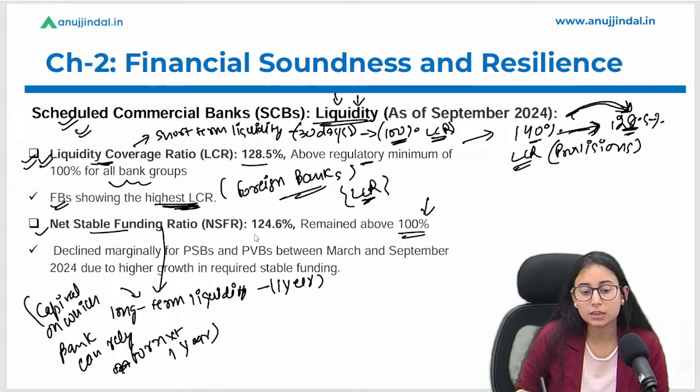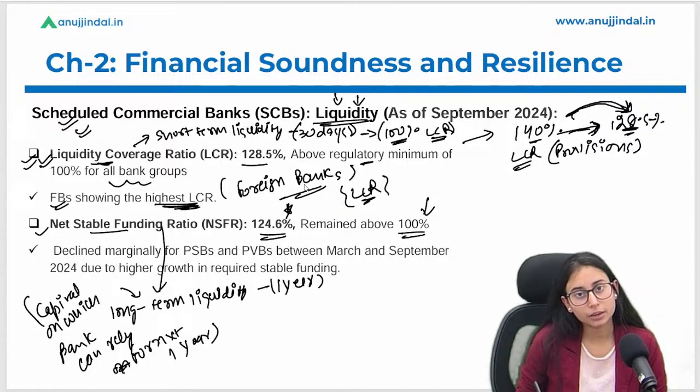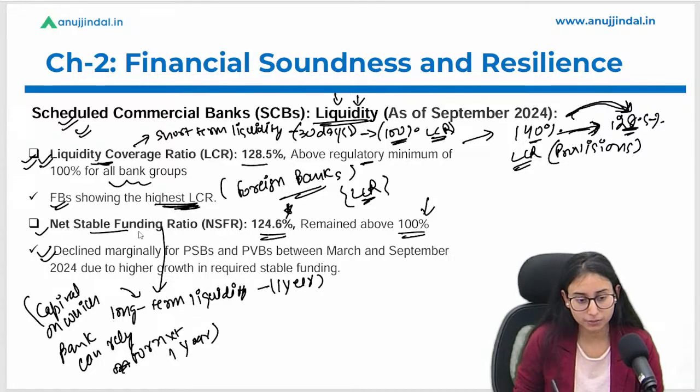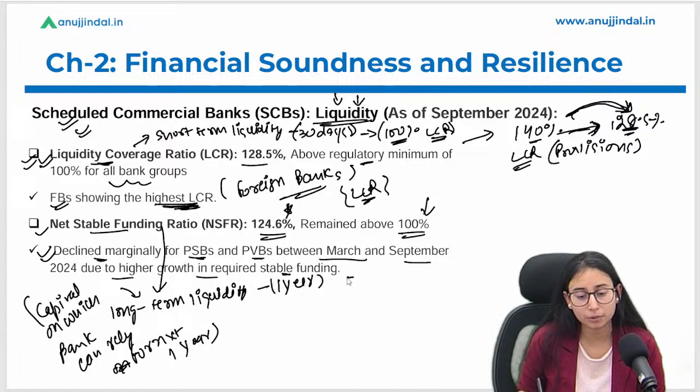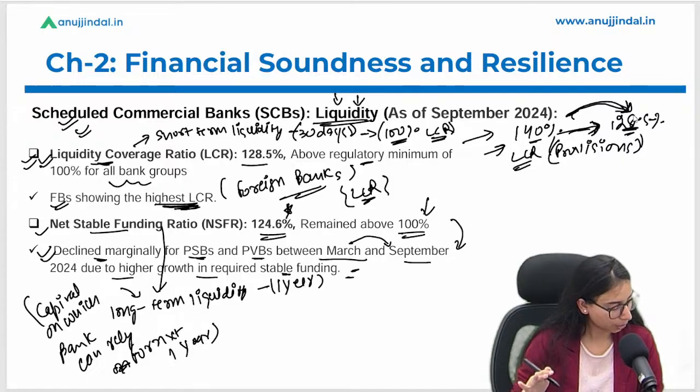It should be 100%. And what have banks maintained? Banks have maintained 124.6% with them. Okay, which is well above the regulatory requirement, and hence it is a positive sign. So declined marginally for the PSBs and PVBs between March to September due to higher growth in the required stable funding. Okay, this point talks about the same thing. So there has been a marginal reduction from March to September, and what was the reason? That they were keeping more provision in order to ensure stability of the Indian banking system. Okay.